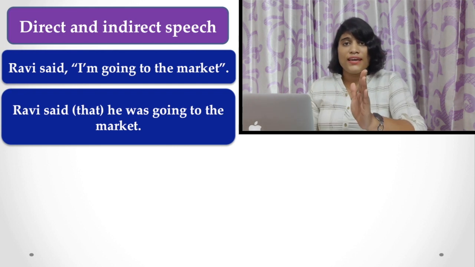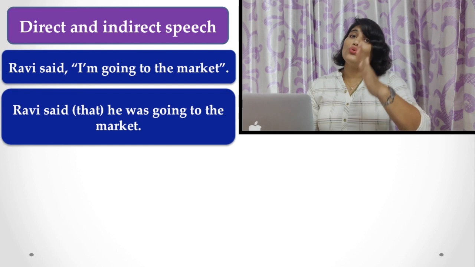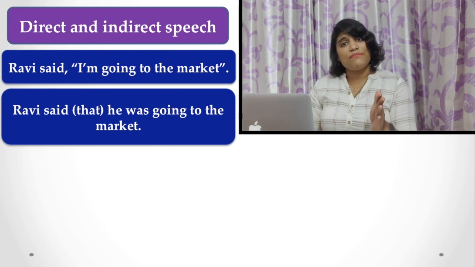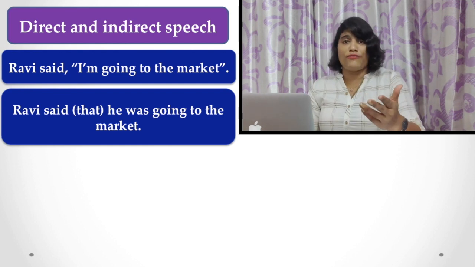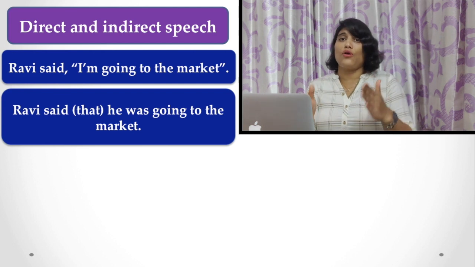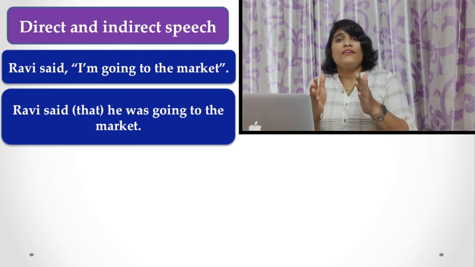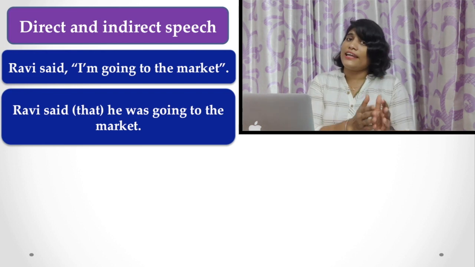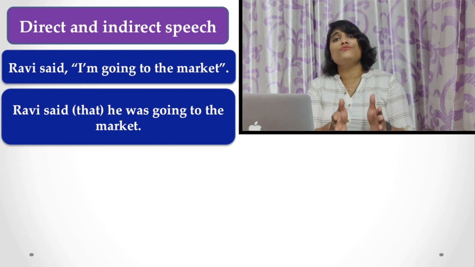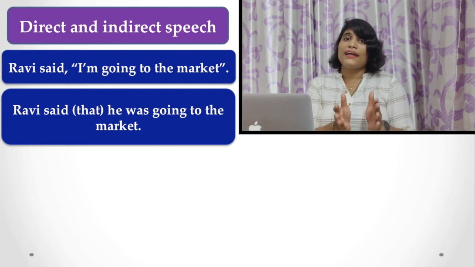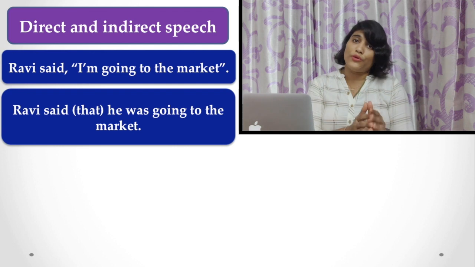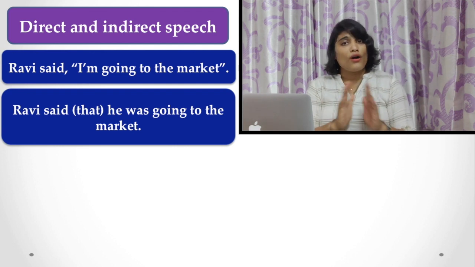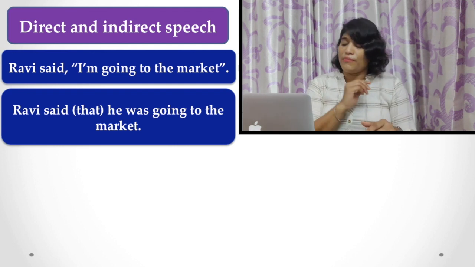The same thing is reported in two different ways. This is called the two modes of narration. One is the direct mode of narration where you use inverted commas, and the other is the indirect mode of narration where you do not use any inverted commas.